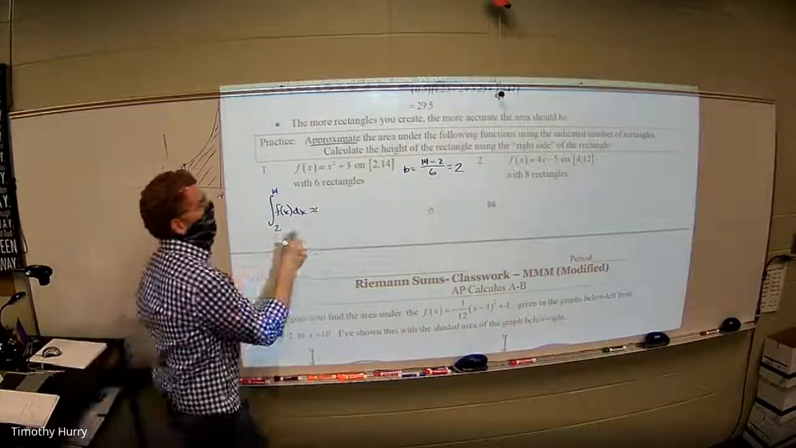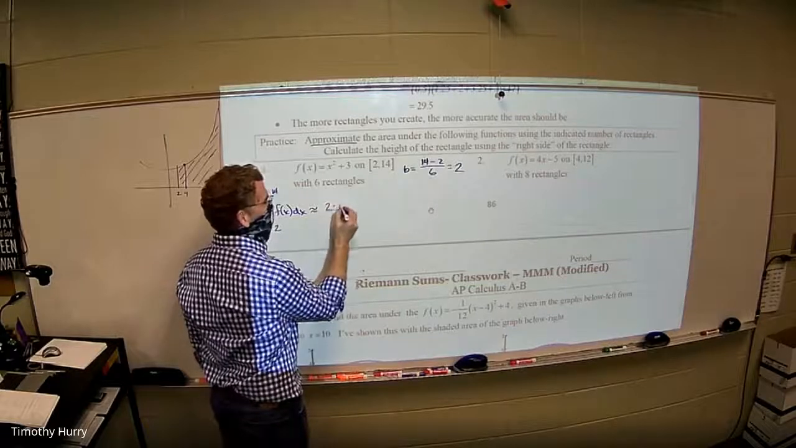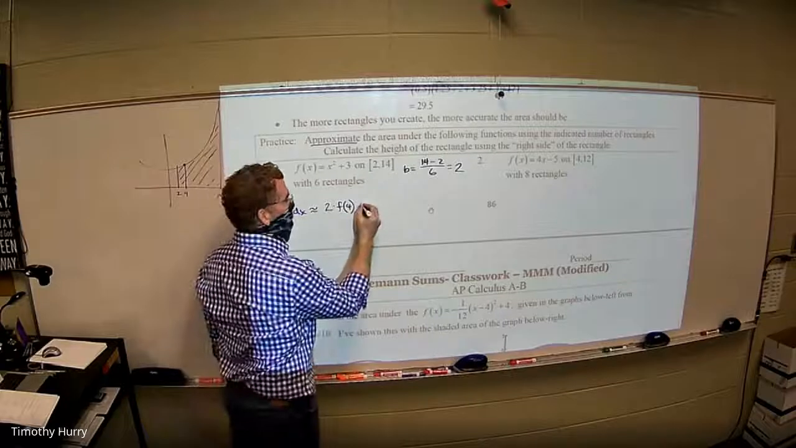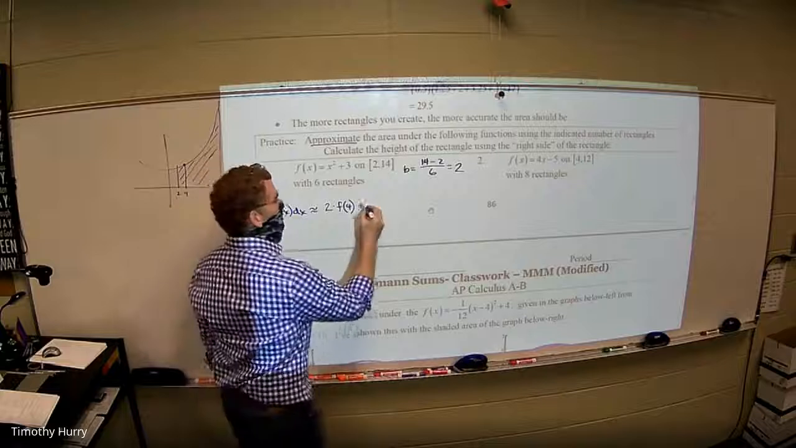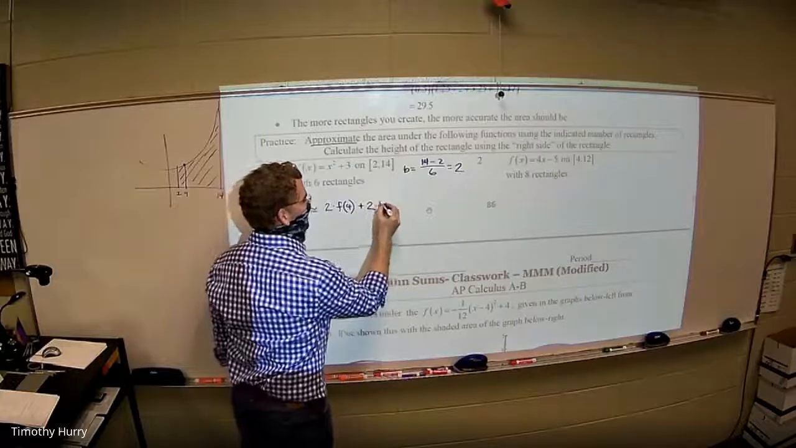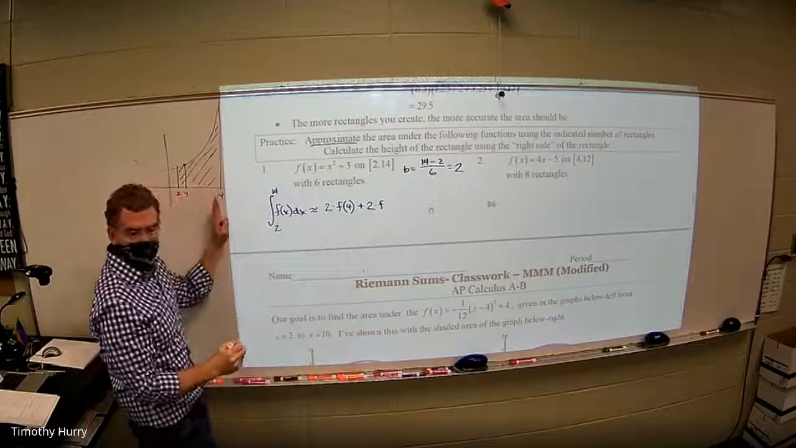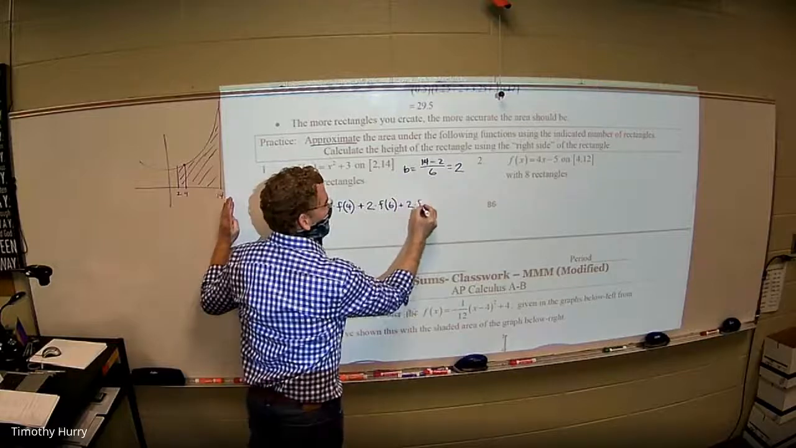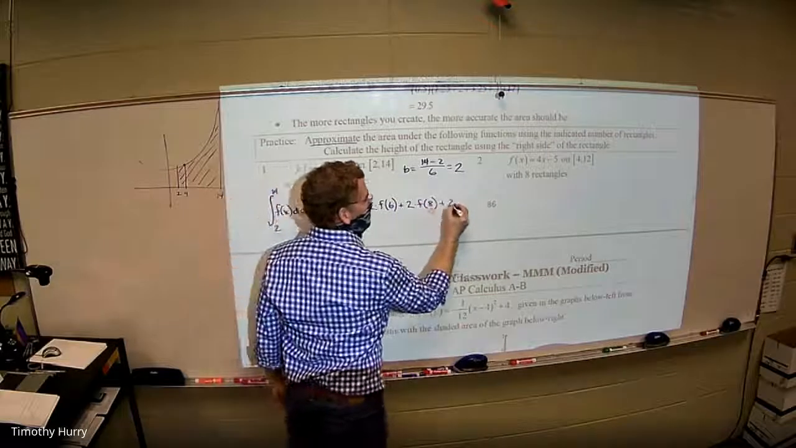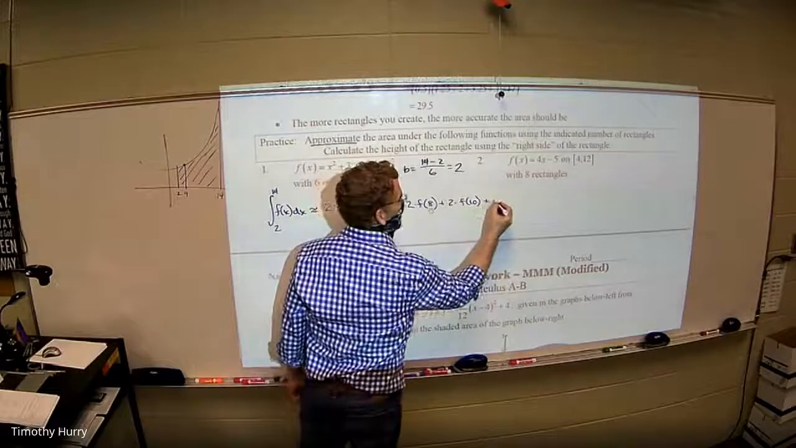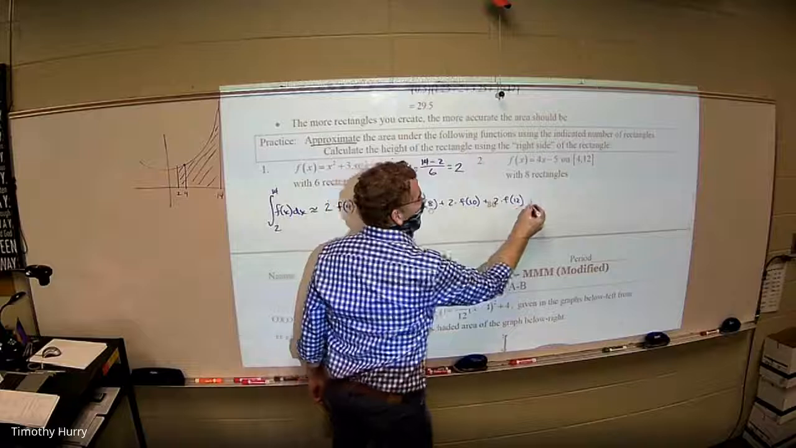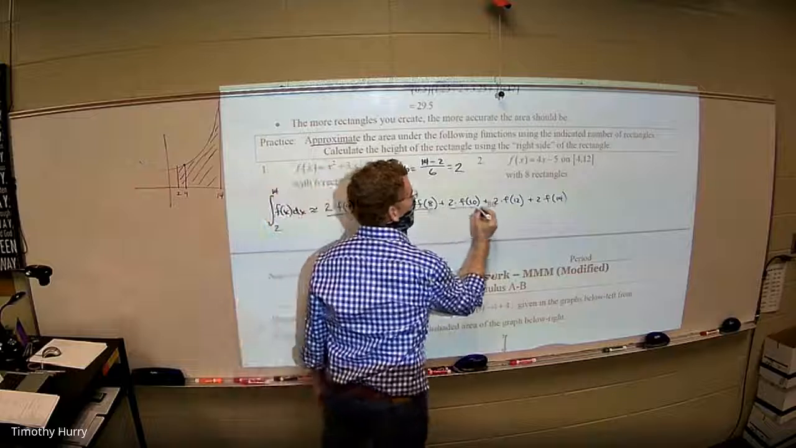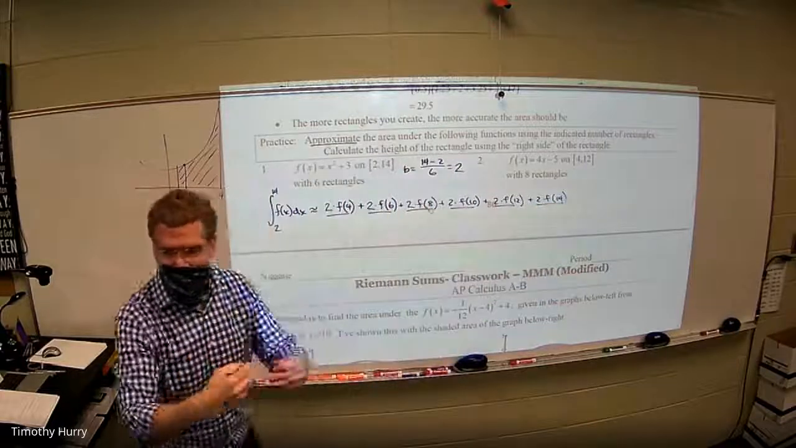So what I would show on my AP test is base times f of 4. That's base times height. And then I would say plus the next base, 2. What would the next height be? 2 more over from that. So you're going to be plugging f of 6, or 6 into the function. And then 2 times f of 8, 2 times f of 10, 2 times f of 12, and then finally 2 times f of 14. And those are your 1, 2, 3, 4, 5, 6 base heights.